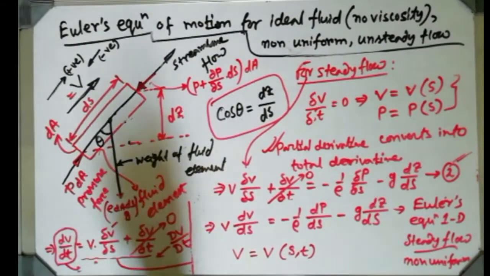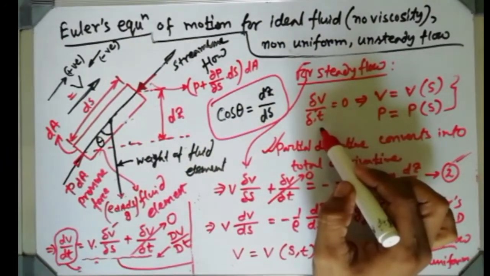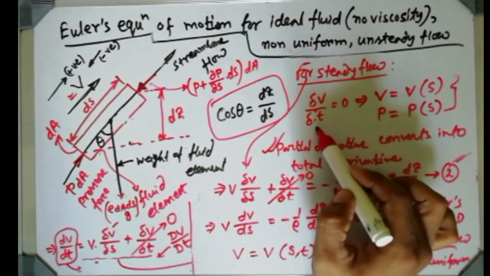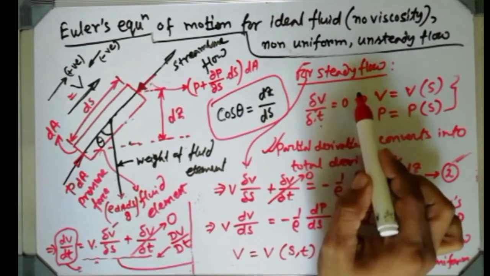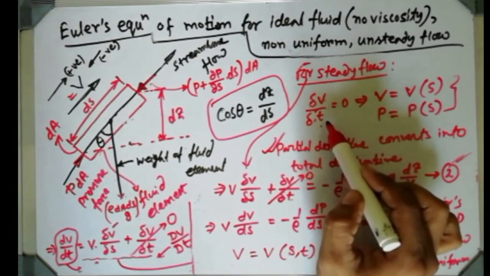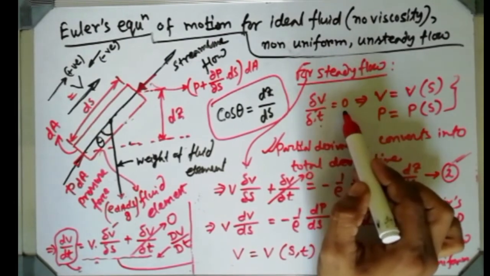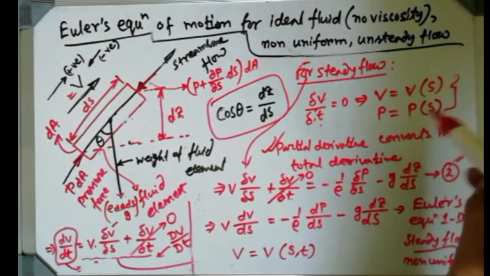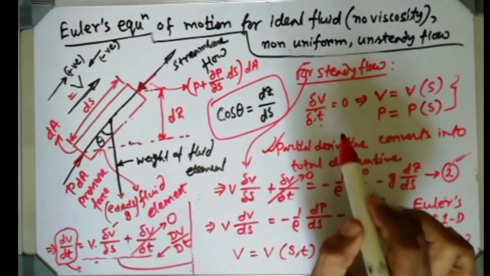While I am considering the flow is steady, then obviously del V del T will be 0, because del V del T is nothing but change in velocity with respect to time. So velocity with respect to time, that means if steady, it will not change with respect to time, velocity will not change with respect to time. If the flow is steady, then obviously del V del T is 0. A little earlier I wrote that for steady flow the derivatives will be 0, for unsteady it will be not equal to 0. So that derivative will be 0 if it is a steady flow.